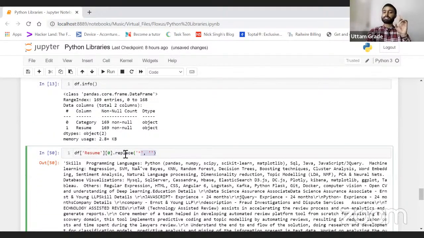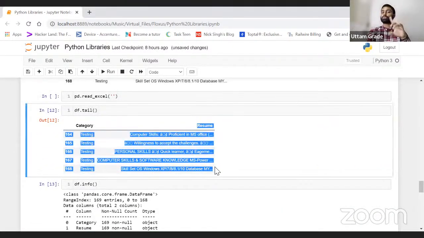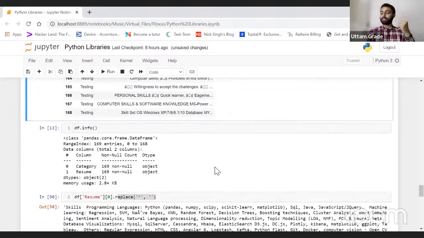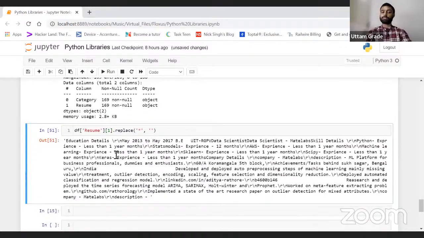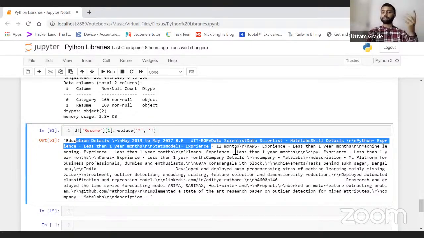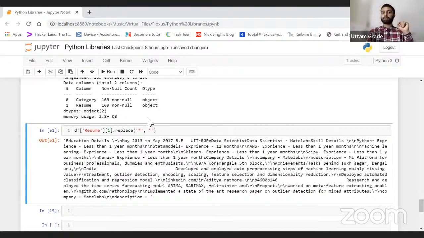But this is the star symbol I want to remove from my whole column, the whole resume column. How do I do that? Let's go and see, and just remove 0. Or if I write 1 here, that means the first index number of my data frame. Okay, see, it has removed the star symbol. If there is any star symbol, it will remove that star symbol as well, right?